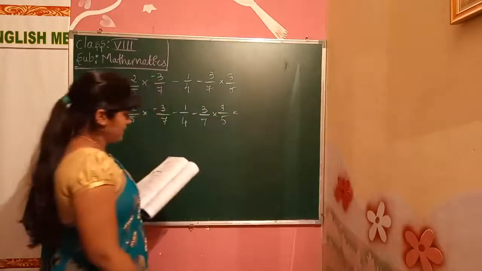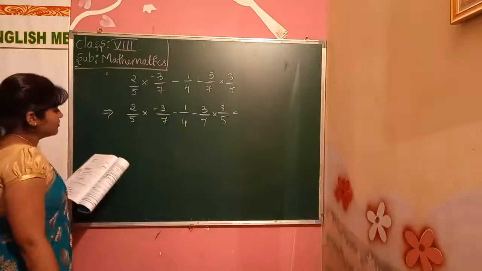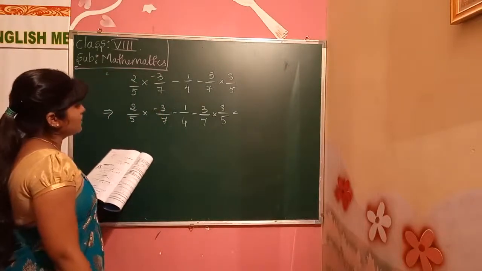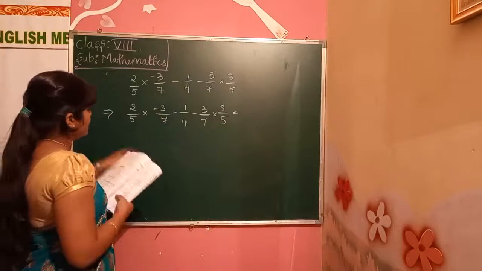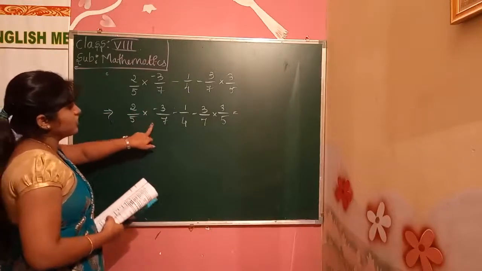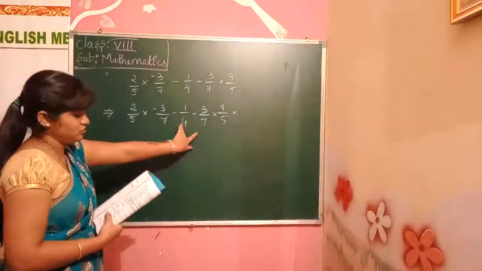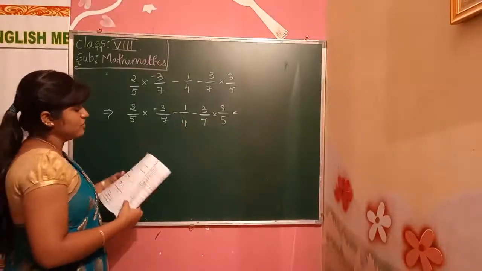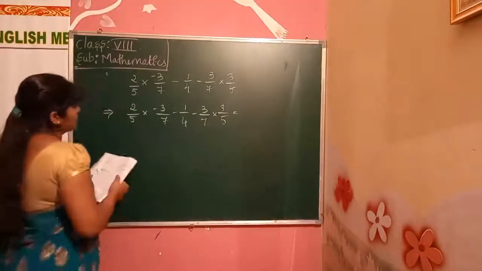The next step is to write which things we can multiply. 2 by 5 is there, 3 by 7 is there. First, we have to minus these two.